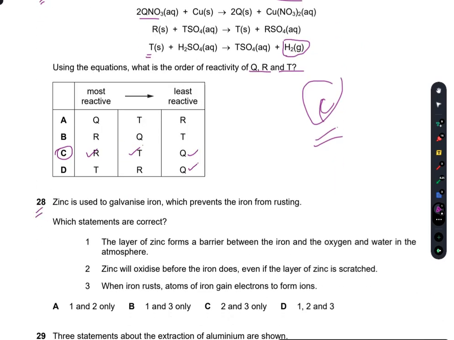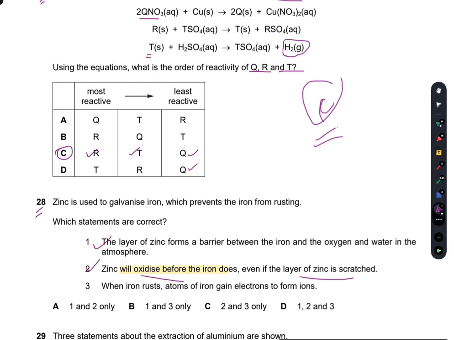Question number 28 here. Zinc is used to galvanize iron, which prevents the iron from rusting. Now, which statements are correct? The layer of zinc forms a barrier between the iron and the oxygen and water in the atmosphere. This is true. Zinc will oxidize before the iron does, even if the zinc layer is scratched. This is true. Zinc will oxidize. Now, the answer for the second statement is already in the third.